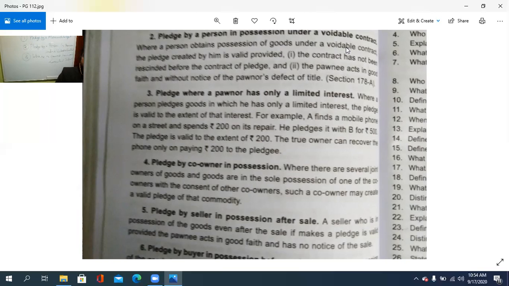Where a person pledges goods in which he has only a limited interest, the pledge is valid to the extent of that interest. Up to a certain extent only he has an interest in such a pledge. For example, A finds a mobile phone on a street and spends ₹200 on its repair. He pledges it with B for ₹500, but the pledge is valid only to the extent of 200, as the repair charges are only 200. The true owner can recover the phone only on paying 200 to the pledgee.